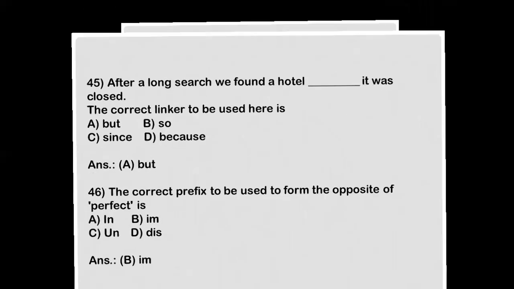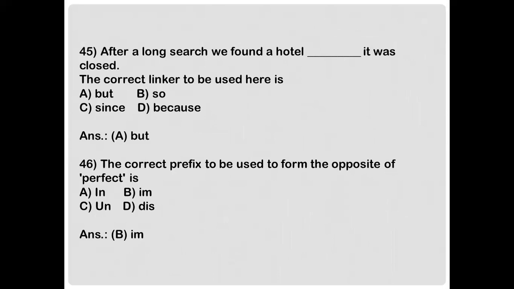Wrote. Next. After a long search, we found a hotel dash it was closed. The correct linker to be used here is A. But, B. So, C. Since, or D. Because. And the answer is option A, but. Next, the correct prefix to be used to form the opposite of perfect is A. in, B. im, C. un, or D. dis. And the correct answer is option B, im. Imperfect is the opposite.